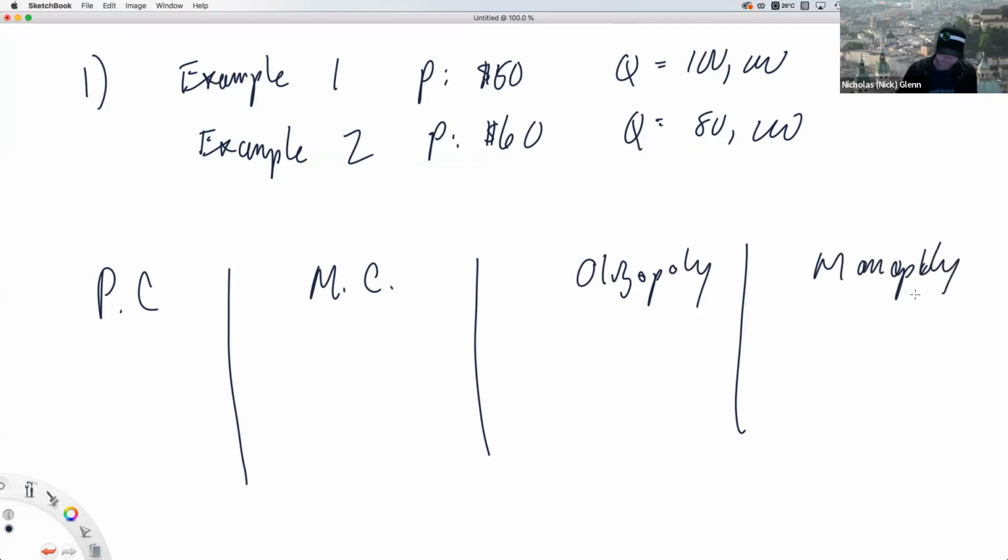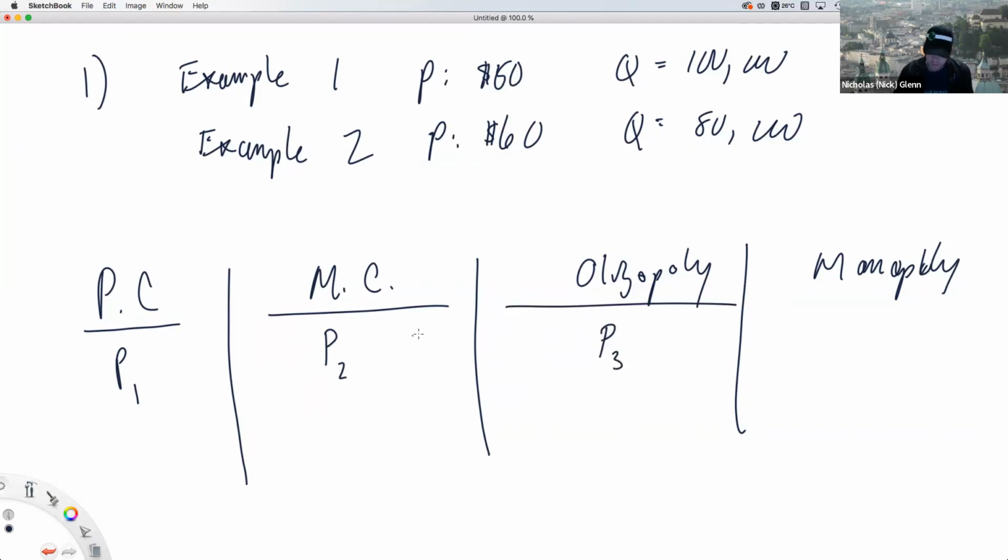All right. The lowest price is going to start with perfect competition. The second lowest price, monopolistic competition. Oligopoly is going to be in between monopolistic competition, and monopoly is going to have the highest price.